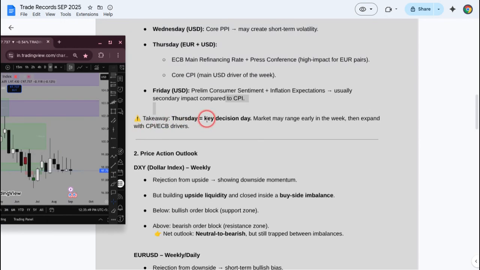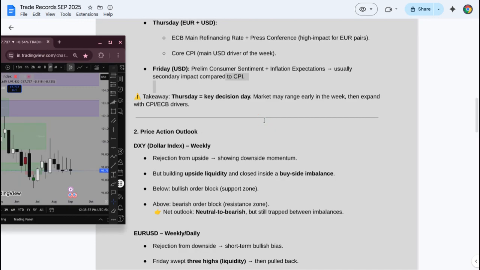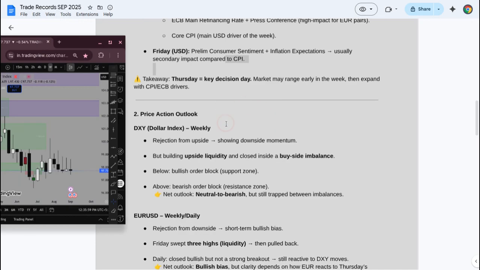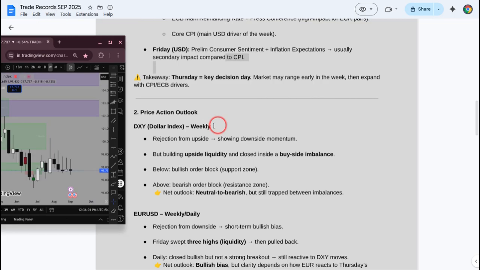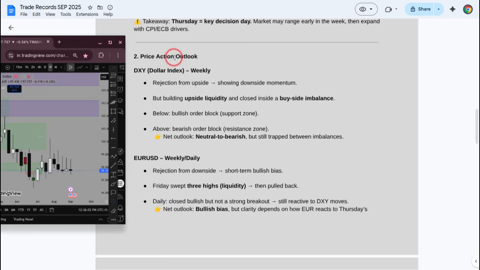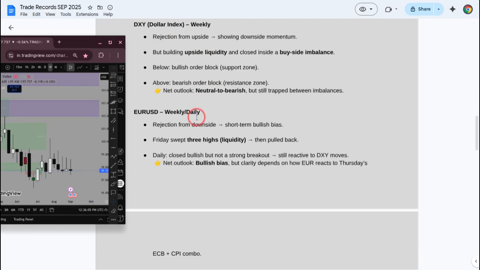So the takeaway from this economic calendar is Thursday, key decision day. The market may range early in the week, then expand with CPI and ECB drivers. There are so many points in this price action outlook. You can read it, you can download this PDF. I will provide it free in the description.